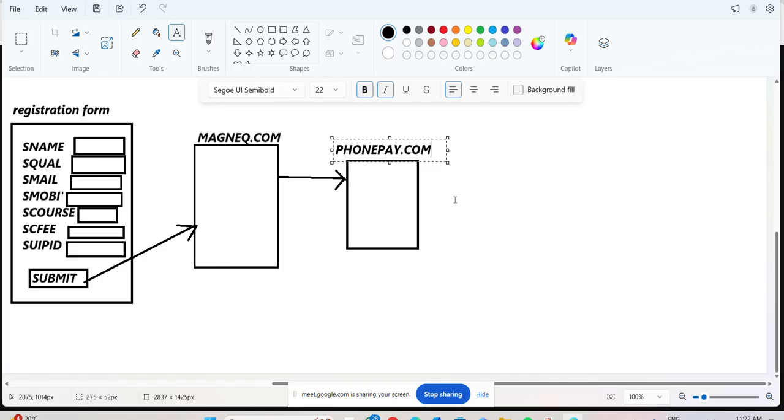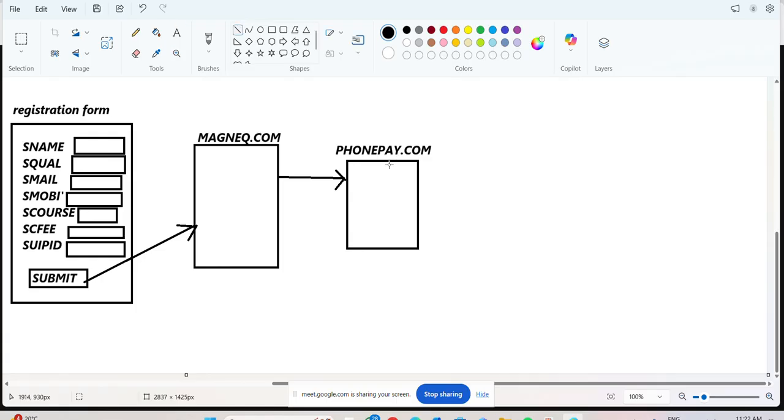After entering the money, PhonePay again links it with some bank account. For example, my bank account is some HDFC bank. Observe very clearly here: from PhonePay.com we are connecting to HDFC bank.